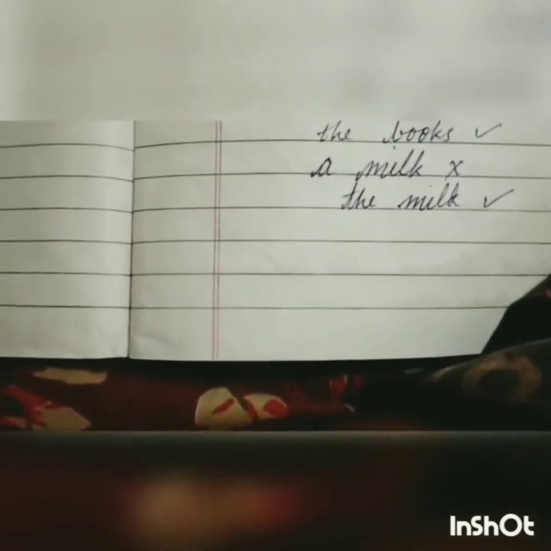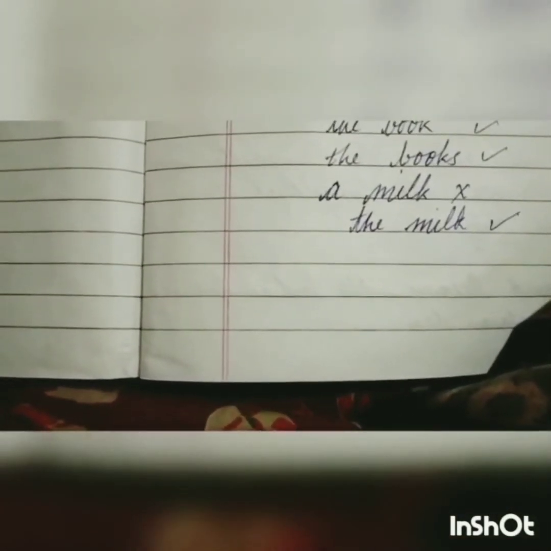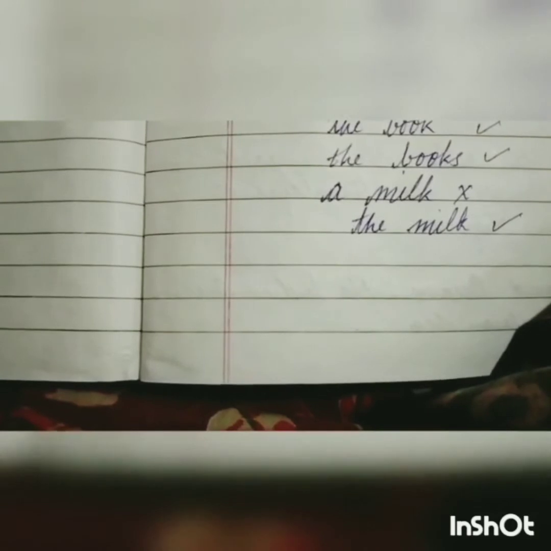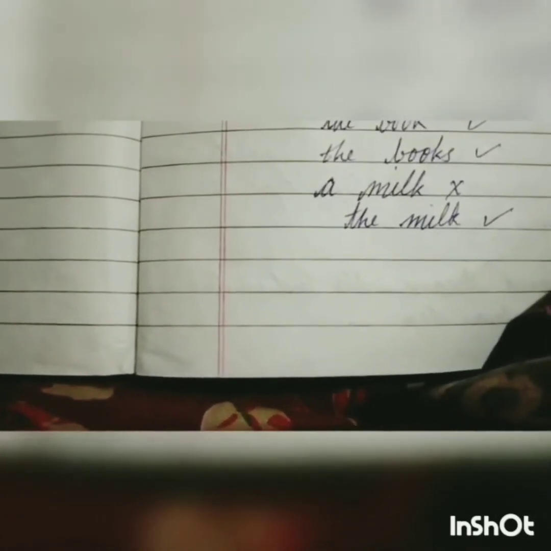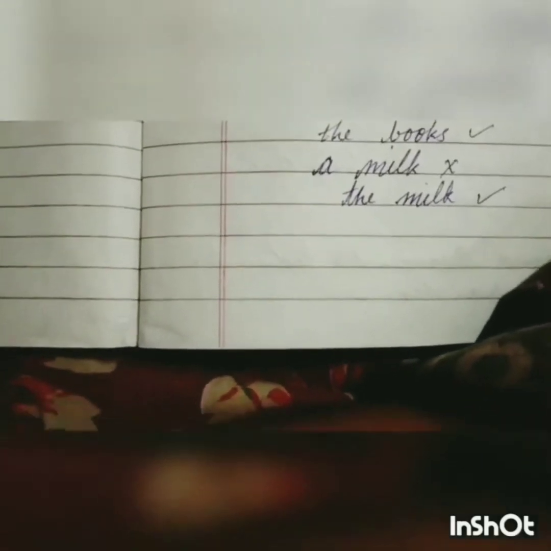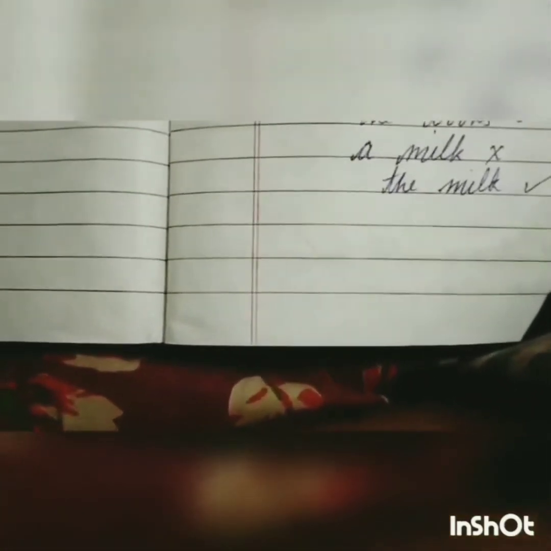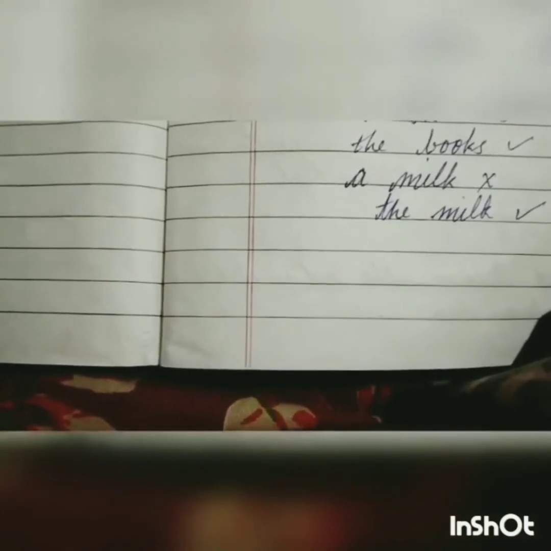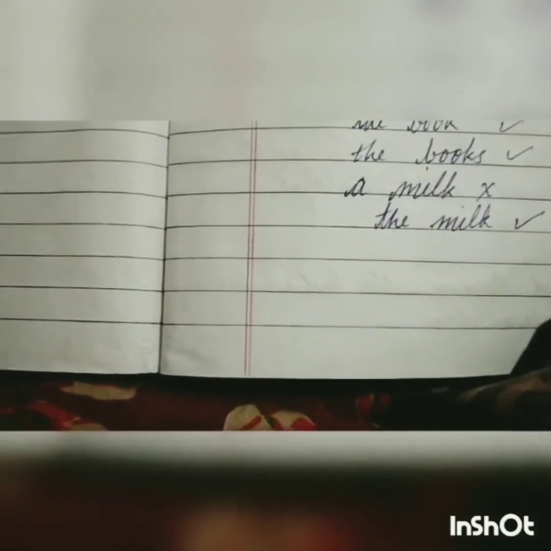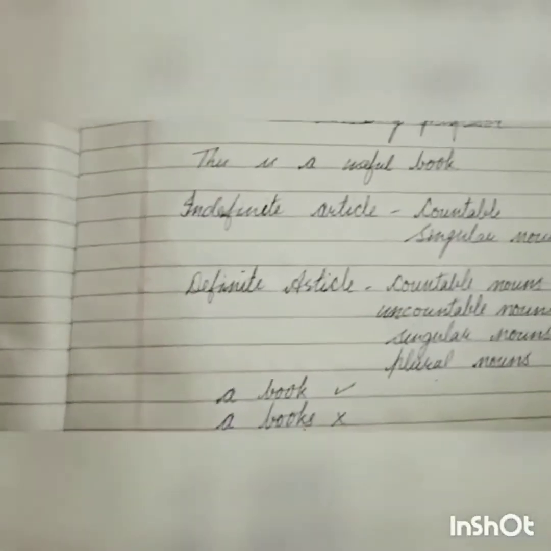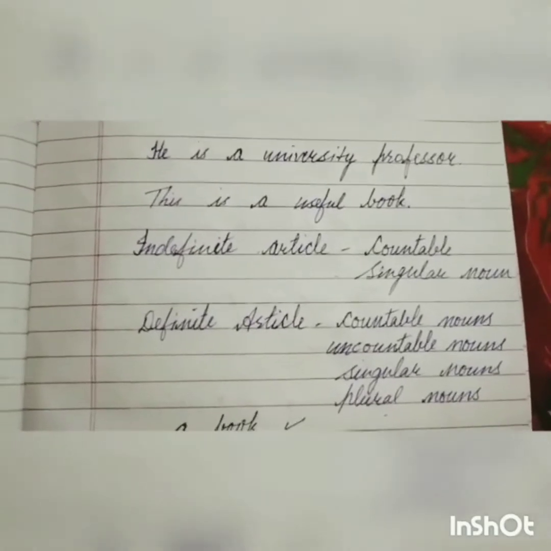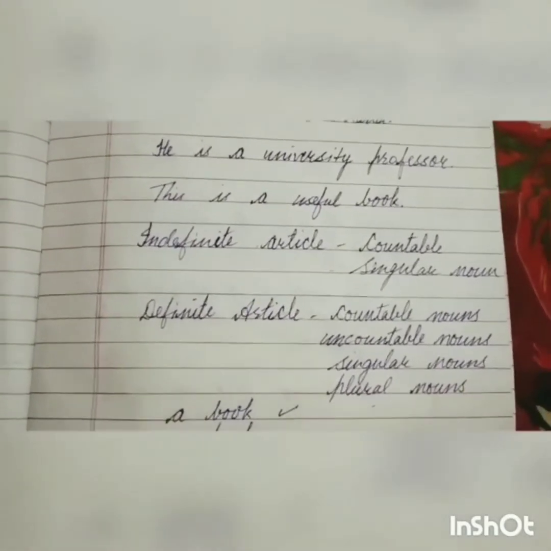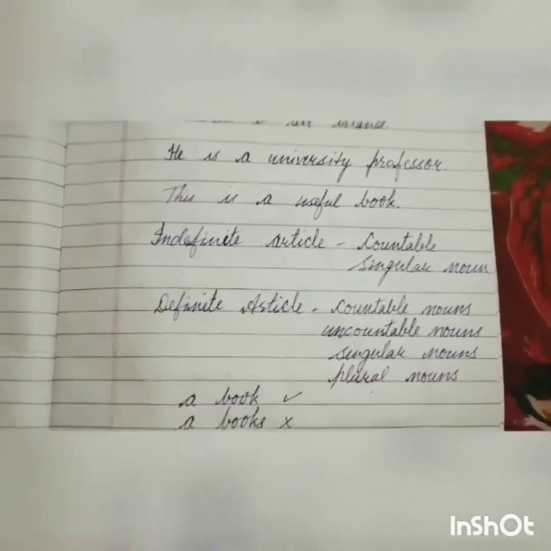Books, the books. The books, that is, we can use the before a plural noun also. See here, a milk. So we cannot use the indefinite article before uncountable nouns. Milk is an uncountable noun. It cannot be counted. Here, the milk. But we can use the definite article the before milk, an uncountable noun. So we can say that we can use the definite article before countable also, uncountable also, singular, plural, all these nouns.